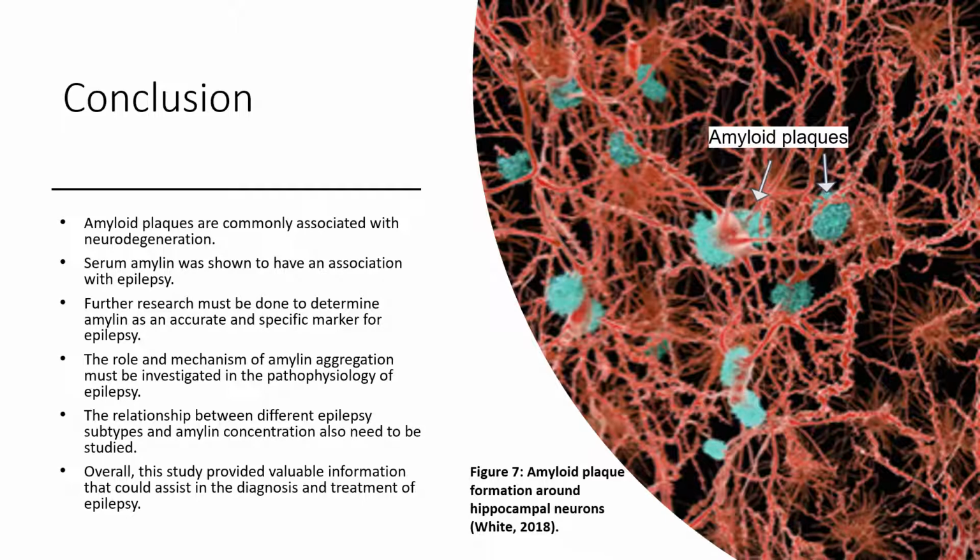This study showed that serum amylin had a positive correlation with epilepsy. Thus, more research must be conducted to analyze amylin as a biomarker for epilepsy diagnosis. Further investigation must also be conducted to ascertain the role of amylin aggregation and cytotoxic oligomer formation in the pathophysiology of epilepsy, and the significance of epilepsy subtypes with serum amylin. Overall, this study provided valuable information that could assist in the diagnosis and treatment of epilepsy.